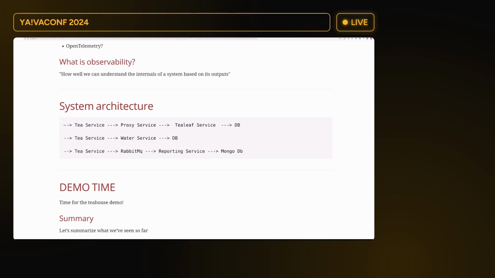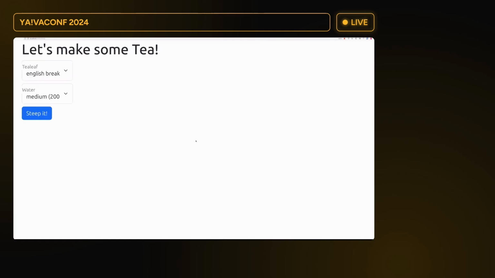Now I'm going to show you something absolutely amazing, because out of all the fantastic traits I have as a developer, the best one is the ability to create beautiful UIs. This is the UI that I have been working on.